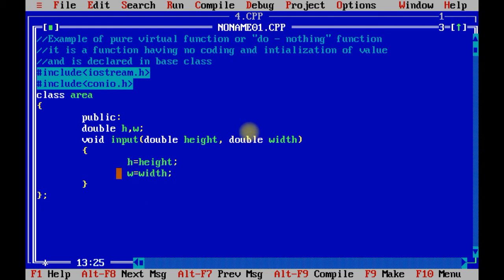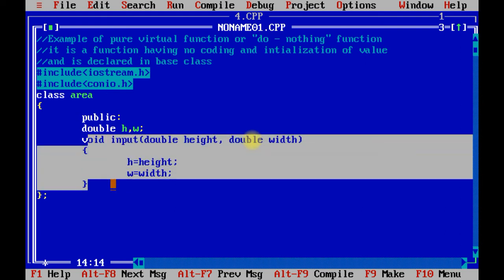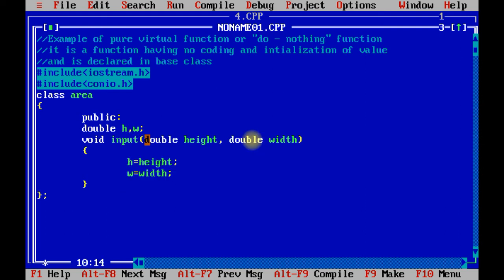So over here I have taken one function called input with argument. So when I call this function, I need to pass two double arguments. One is called height, other is called width. Now see, I am going to declare pure virtual function.